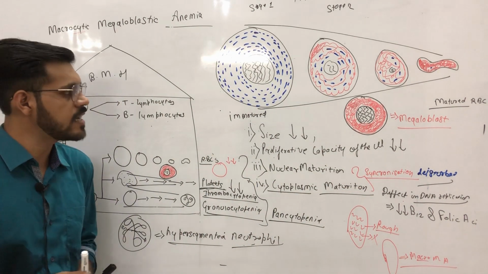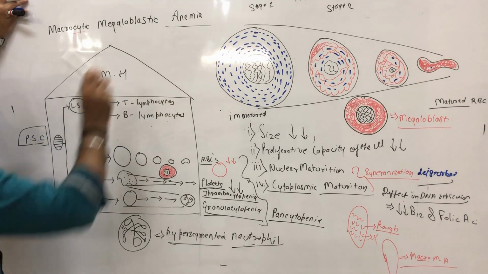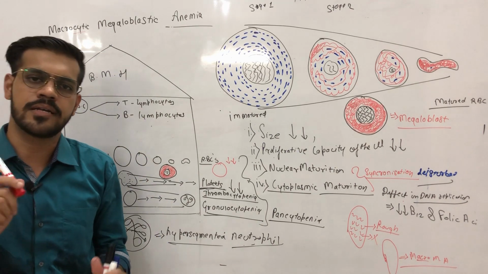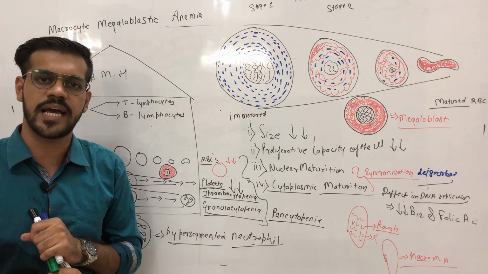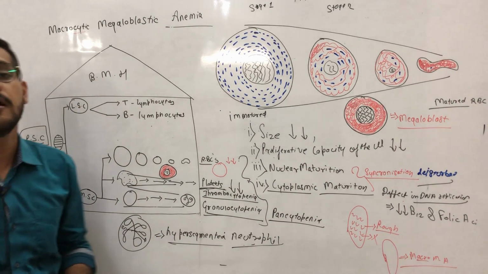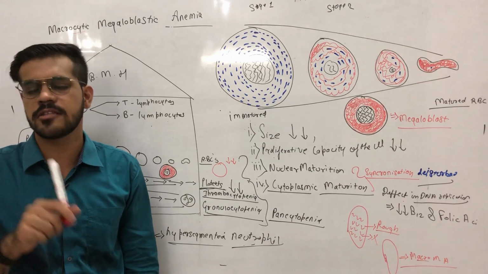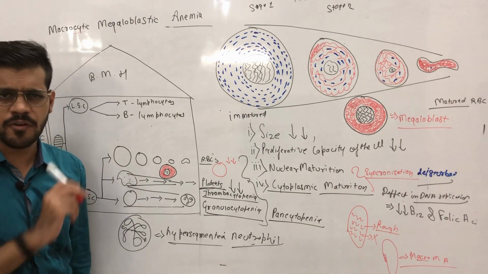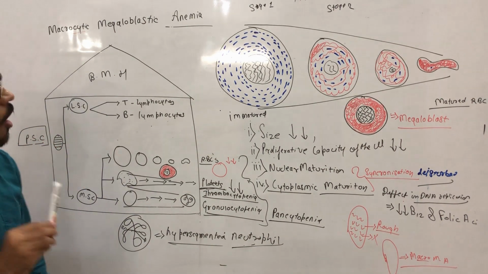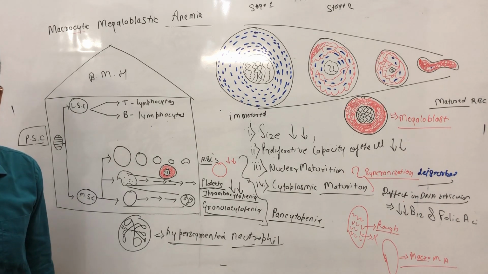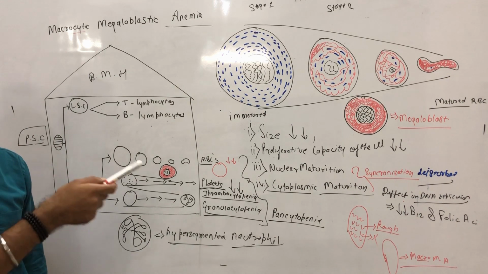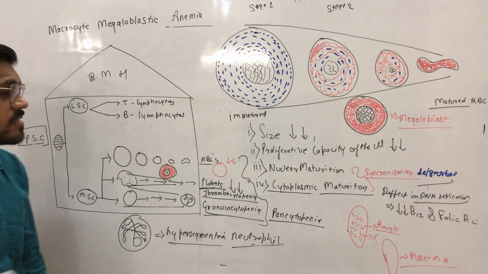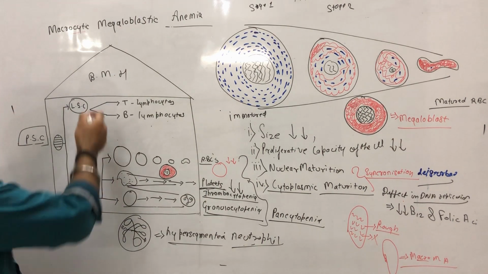This was all about the first lecture. What did we see in this? We saw about anemia. Anemia is a reduced number of RBCs, reduced packed cell volume, reduced hemoglobin content, and reduced oxygen carrying capacity of the blood. Then we saw macrocyte. In a normocyte, the volume occupied by a RBC is 10 to the power minus 15 liters, or it ranges between 80 to 100 femtoliters. If the volume of a RBC is less than 80 femtoliters, we call it a microcyte, and if the volume is greater than 100 femtoliters, we call it a macrocyte.